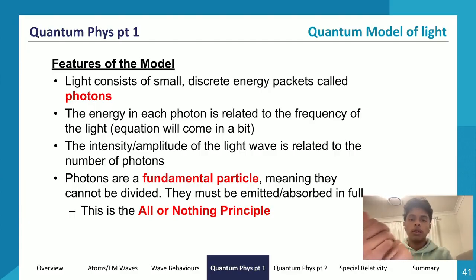So right now we've gone through the wave model of light, the particle model of light, and we know that the wave model of light overtook the particle model of light. So a quick bit about why the wave model overtook the corpuscular model, or why the corpuscular model of light was discarded. Remember, the corpuscular model is the particle model. So why was the corpuscular model of light discarded?